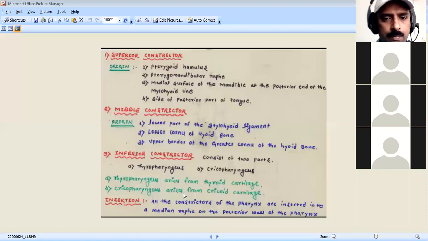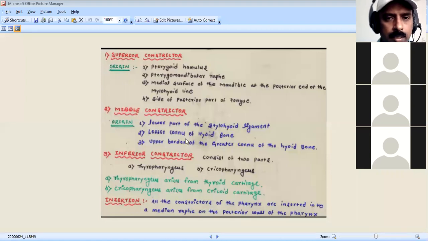Cricopharyngeus arises from the cricoid cartilage, so we call it cricopharyngeus. These are the origin points of the superior, middle, inferior constrictor muscles. You have to remember the inferior constrictor is subdivided into thyropharyngeus and cricopharyngeus.